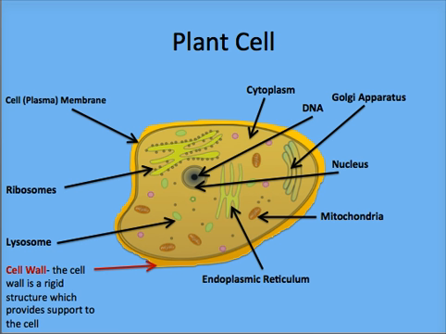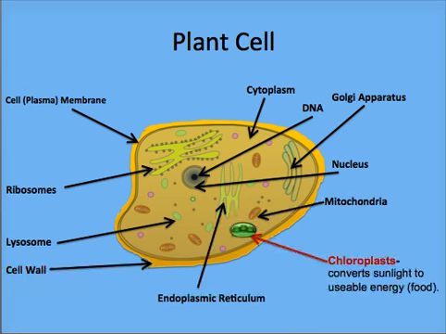Imagine stacking up water balloons. It wouldn't work well, would it? Now imagine putting each water balloon in a small box. Now they can be easily stacked. The plant cell's wall is just like a box around the cell membrane. It is what allows plants to stand upright without a skeleton.